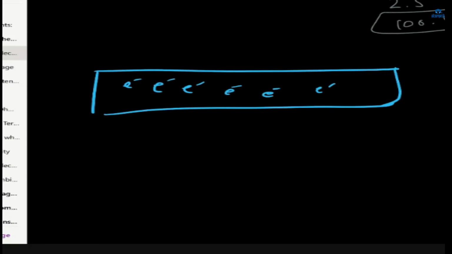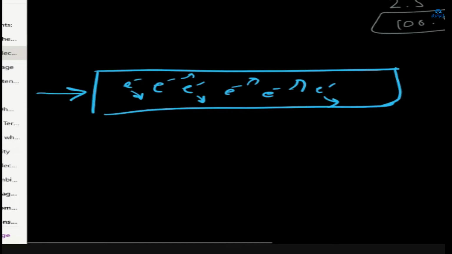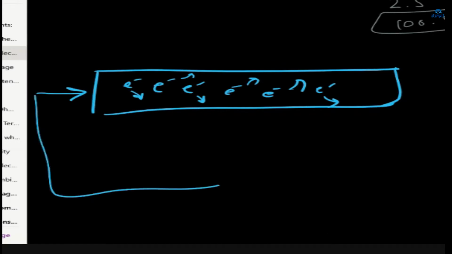But they will flow in random order, some in this direction and then that direction, randomly, haphazardly. But when electricity passes through the wire, when we place a battery in this and the electricity starts flowing, just wait.